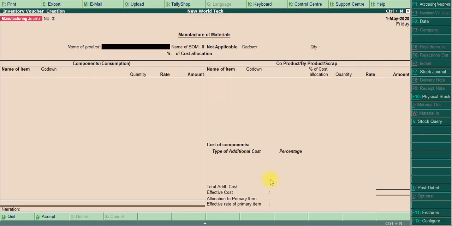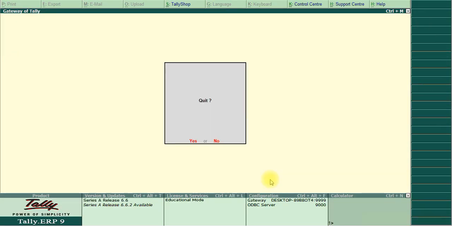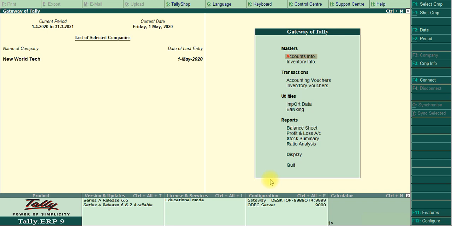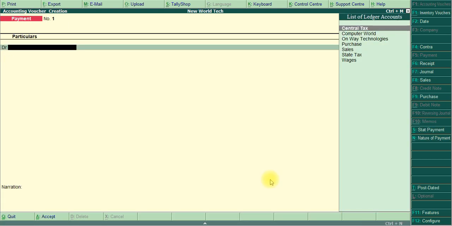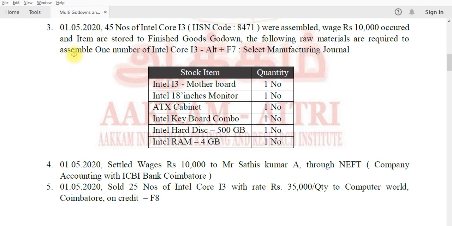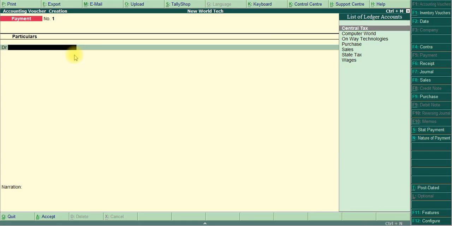So I move to the accounting voucher, payment. The payment voucher is ready to use. Here the date is 1/5/2020, it's not a problem.